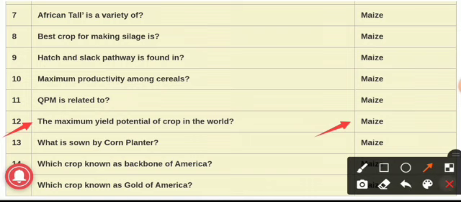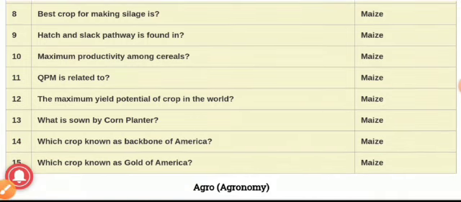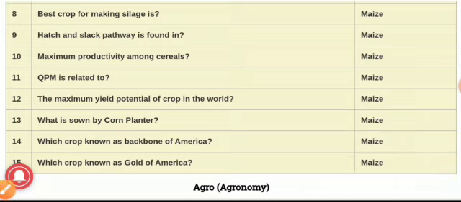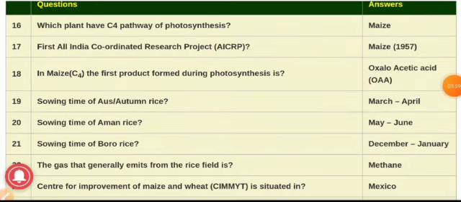13th question, what is sown by corn planter, means with the help of this corn planter implement, the maize crop is sown, and this maize crop is known as the backbone of America, and the maize crop is also known as the gold of America. So this was our 14th and 15th question. Now moving ahead, we will see our 16th question.